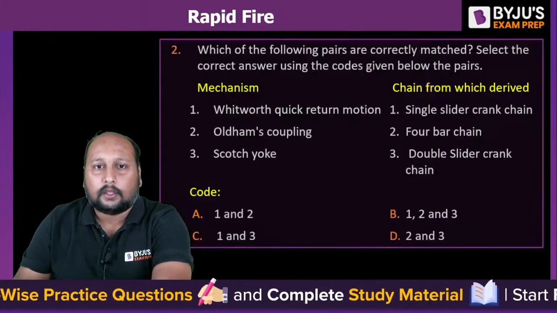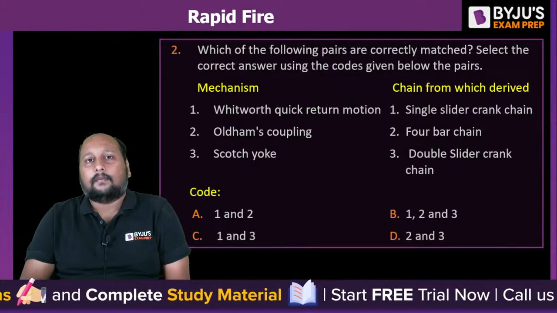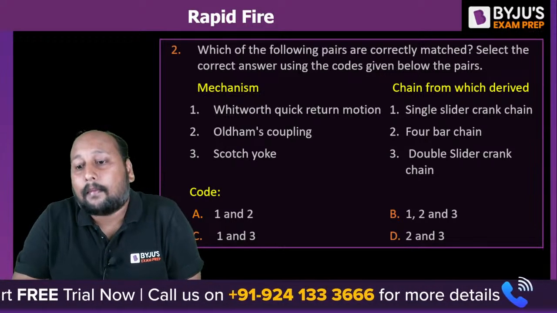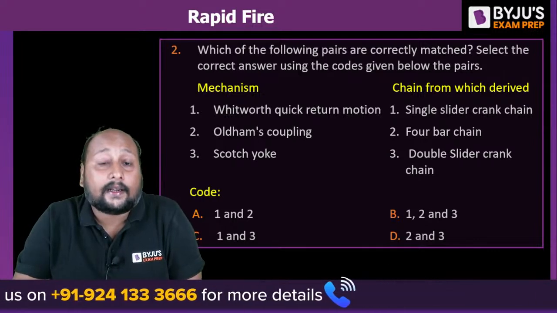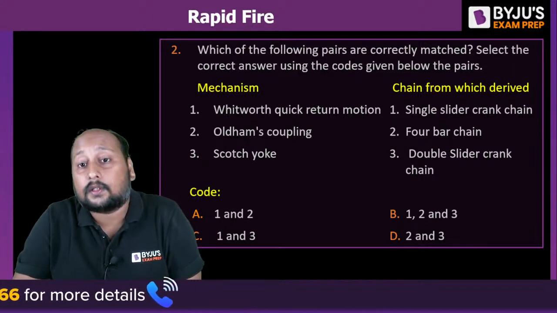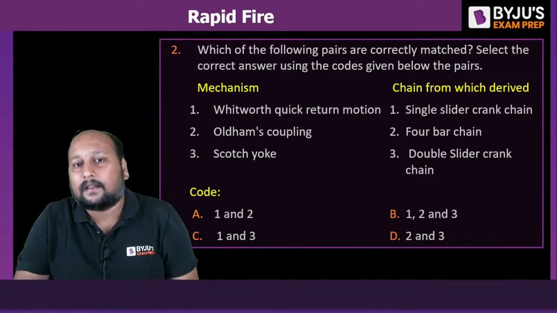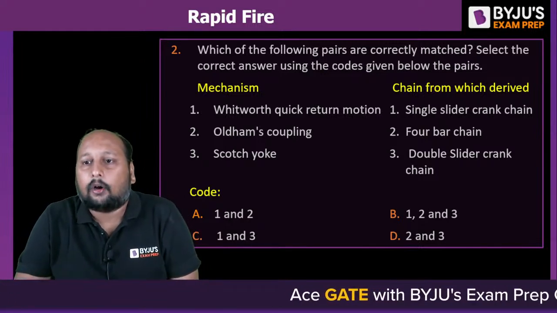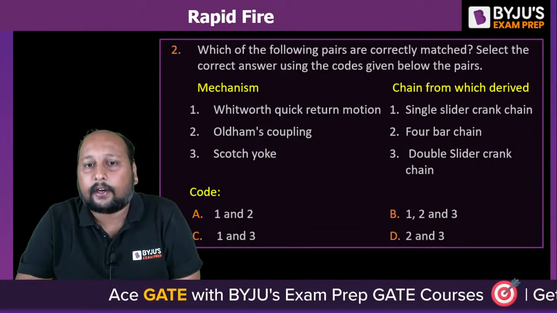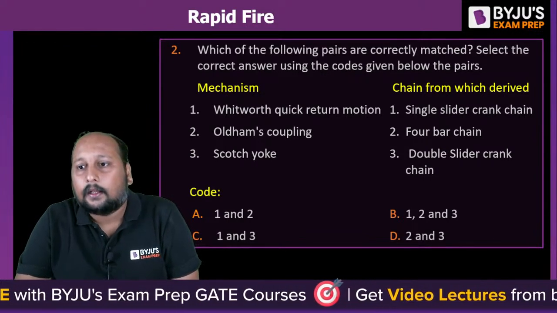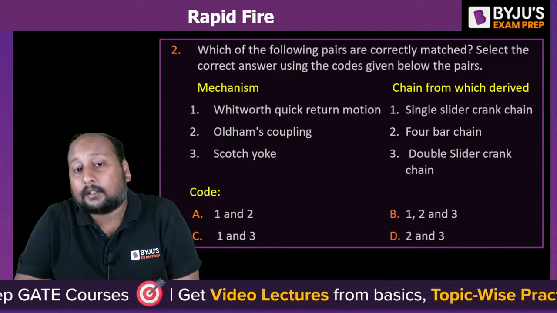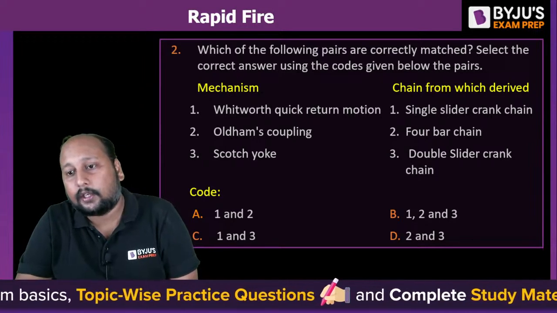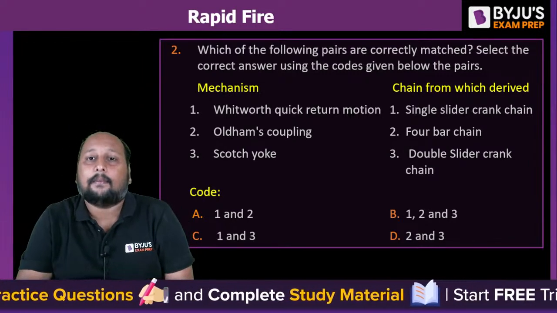Question number 2 is very easy from your mechanism topic. Which of the following pairs are correctly matched? Select the correct answer using the codes given below. They have given some combinations of mechanism and the chain from which it is being derived. Which of the combinations is correct? Whitworth quick return motion mechanism, single slider crank chain; Oldham's coupling, 4-bar chain; and Scotch-Yoke mechanism, double slider crank chain. Which of these combinations is correctly matched?